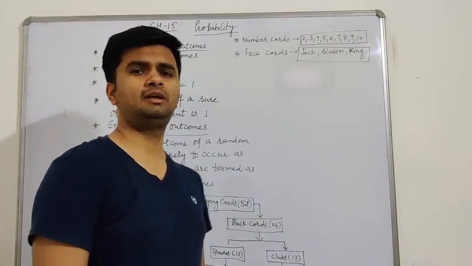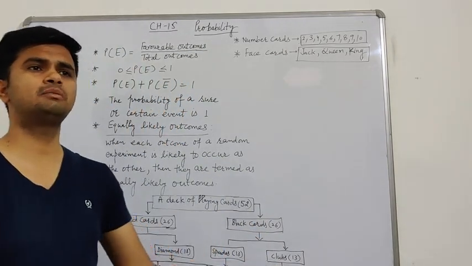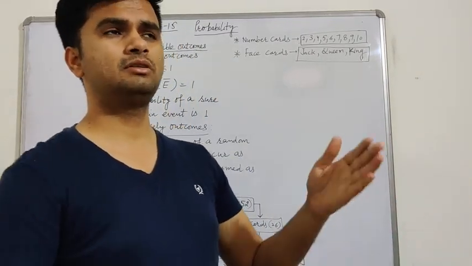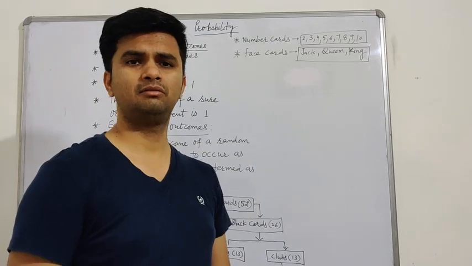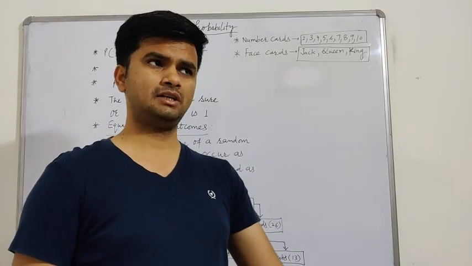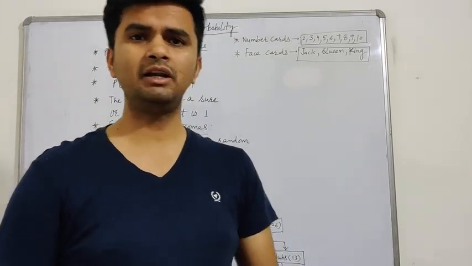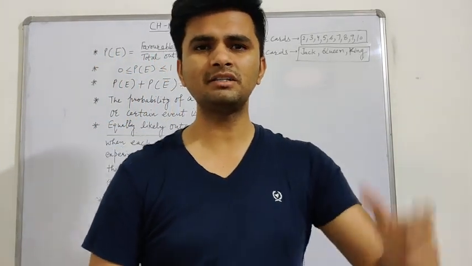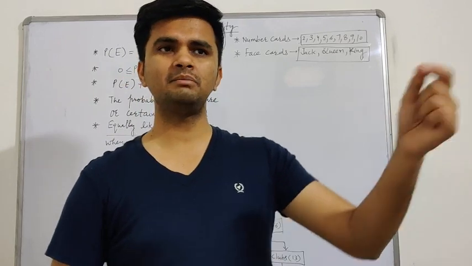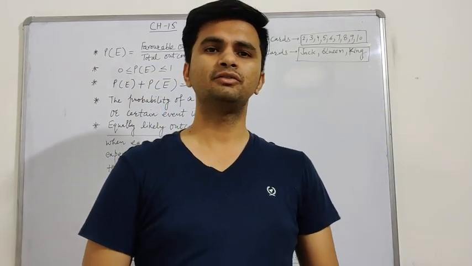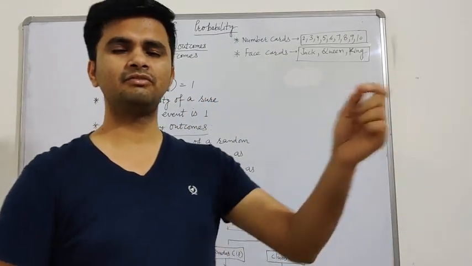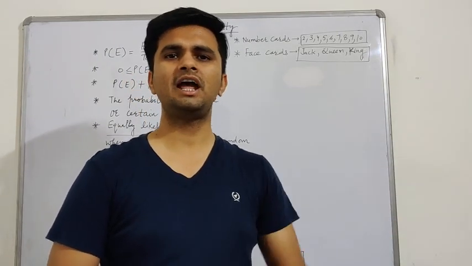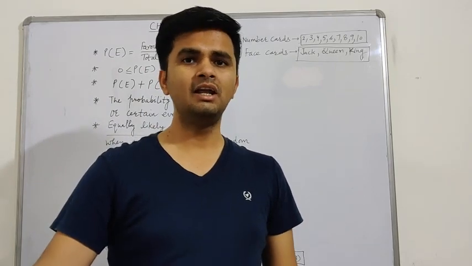So what is probability? Probability means the possibility of an event happening. Now I'm tossing a coin. We say that there is a 50% chance that head will come and a 50% chance that tail will come. 50% means 50 out of 100, so we can write it as 50 by 100. It means 1 by 2. Half of the chances that head will come and half of the chances that tail will come.